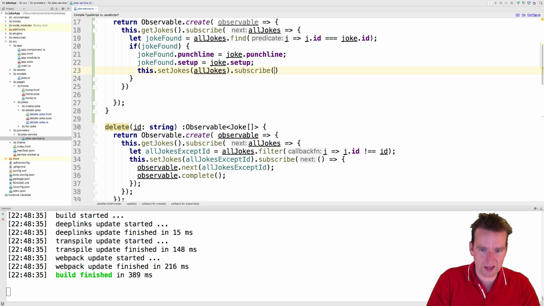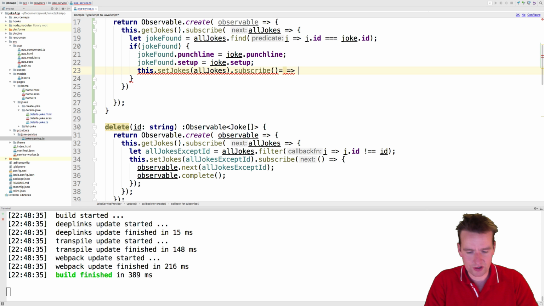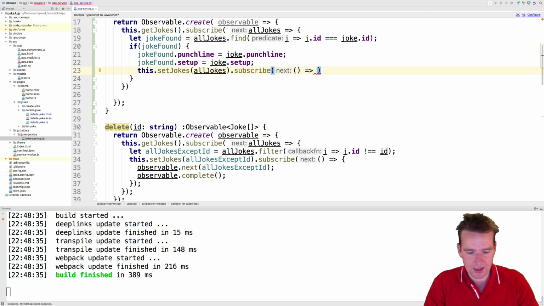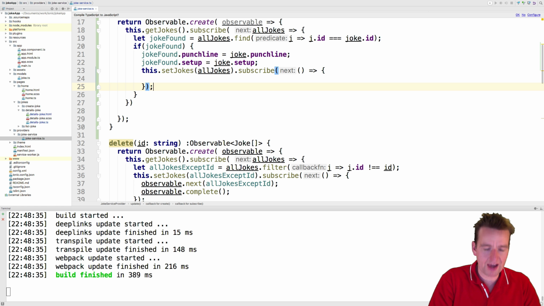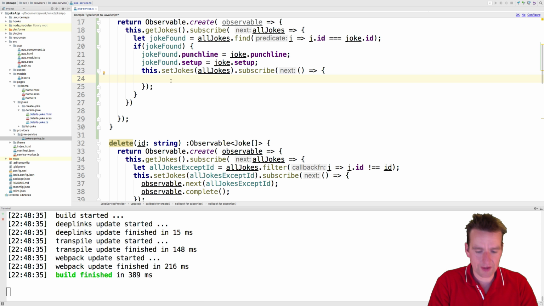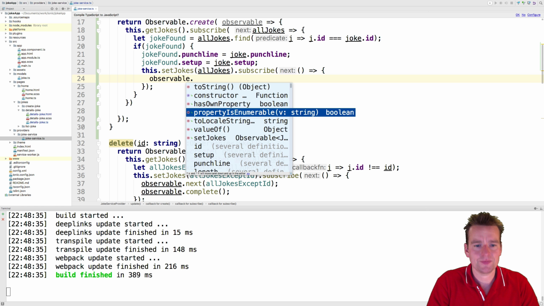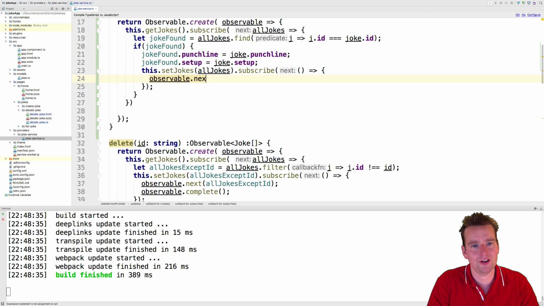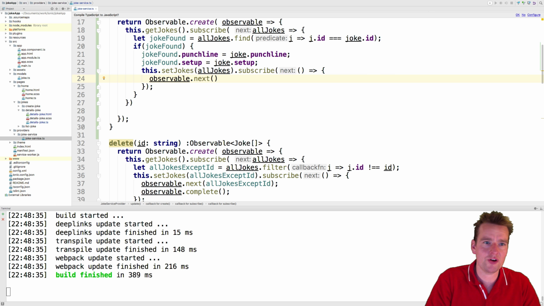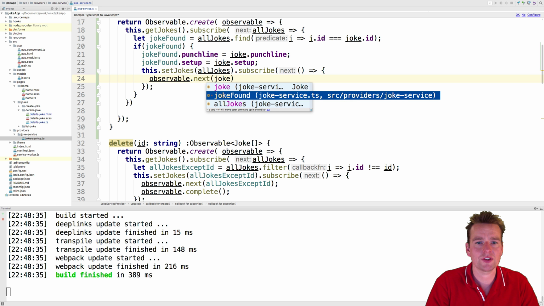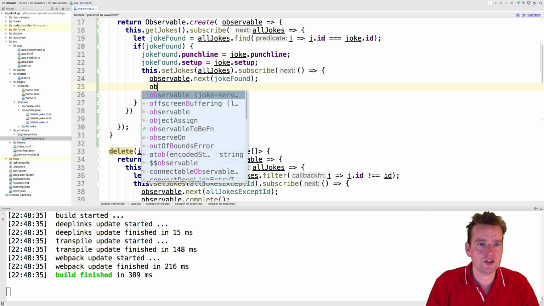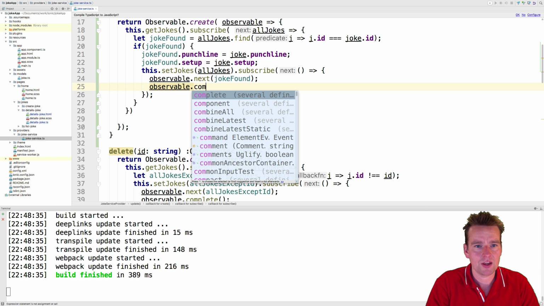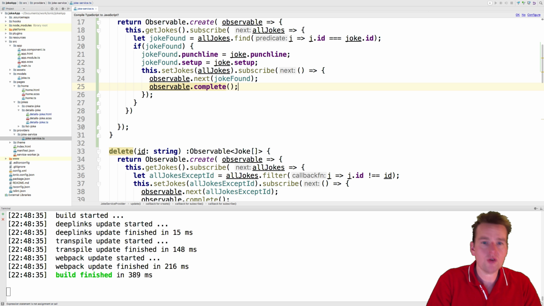We're going to do just like we did last time. We're not going to use the return or the reply for anything. We just want to get the information back. And then when we get that information back, we want to call the next keyword. So we'll call the observable.next like this. And what we're going to pass in here is actually going to be the joke we just found. There we go. Now the last thing we want to do here is the observable again, and then call the complete to explain that we are actually done. Complete. There we go. So that's all we had to do.